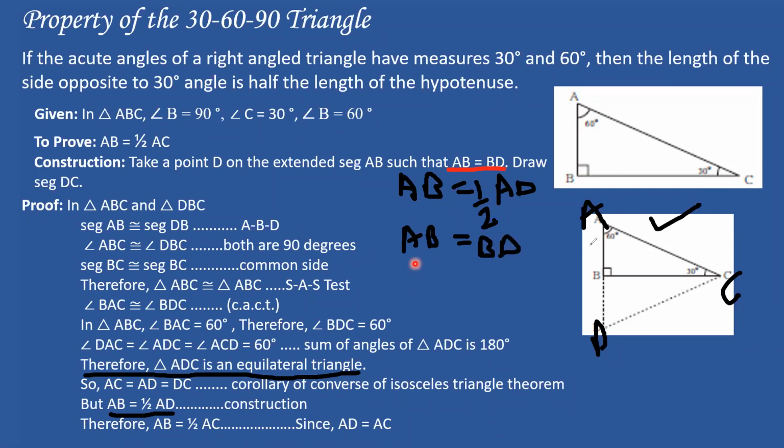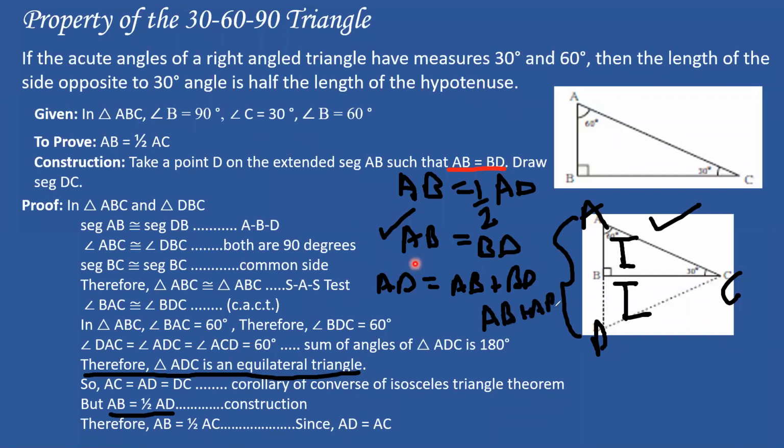If you look at this figure now, you can see that this entire AD is equal to AB plus BD. So I'll write AD is equal to AB plus BD from the figure. But focus over here, AB is already equal to BD. So AB plus BD will be equal to nothing but AB plus AB, right?